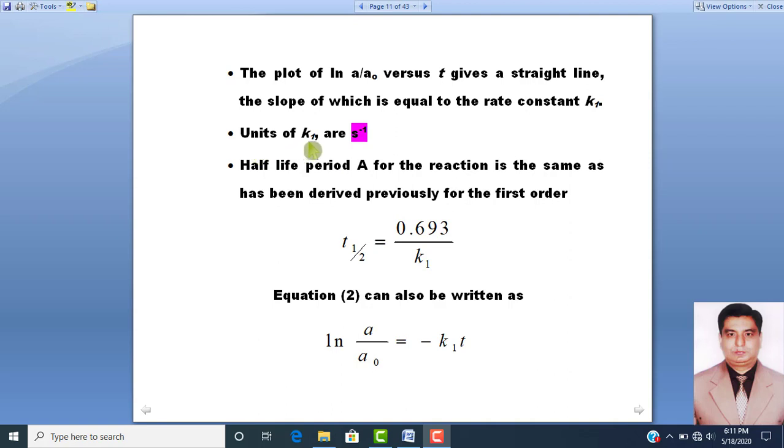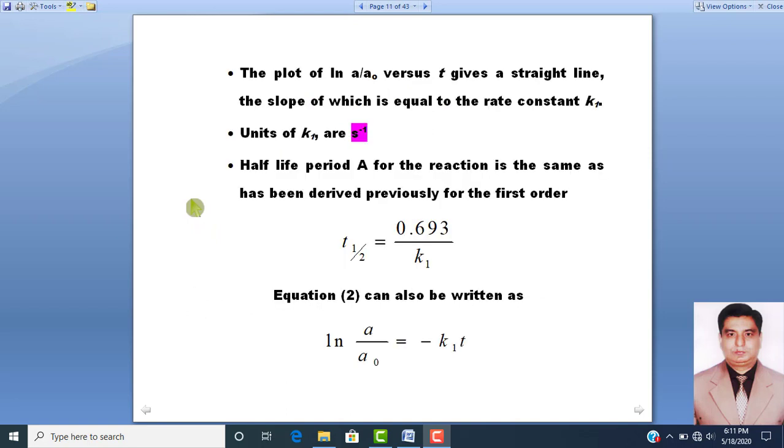The unit of K1 is per second. And if you apply half-life period for such a type of reaction, then the half-life period for the reactant A will be equal to 0.693 over K1, and this half-life period indicates that this is a first order reaction.